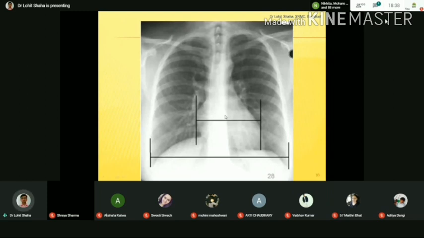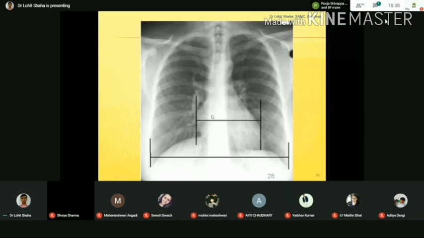For example, if this is 30 centimeters, and this is up to 15 centimeters, or you take it as 13 centimeters, it is a normal heart. If it goes to 20 centimeters, then it is abnormal because it is exceeding half of the diameter. So you can suspect cardiomegaly. Then you have to rule out the causes.